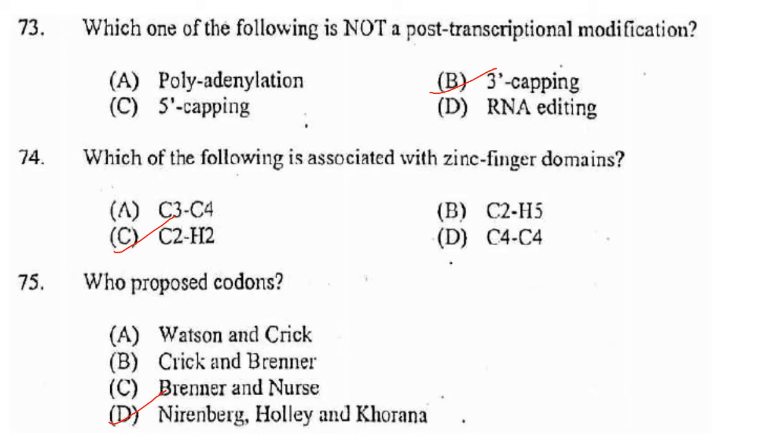Now next one. Which of the following is associated with zinc finger domains? C2H2, that is cysteine 2 and histidine 2. Then who proposed codons? Nirenberg, Holley and Khorana. So the answer is option D.